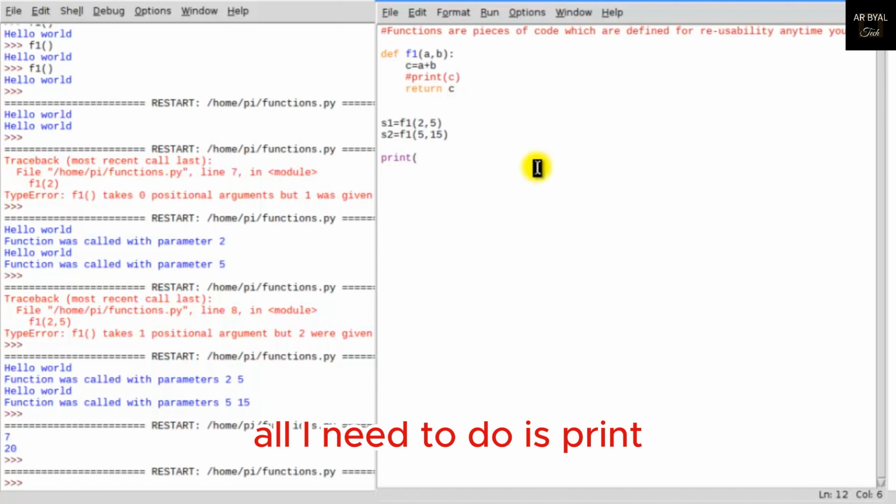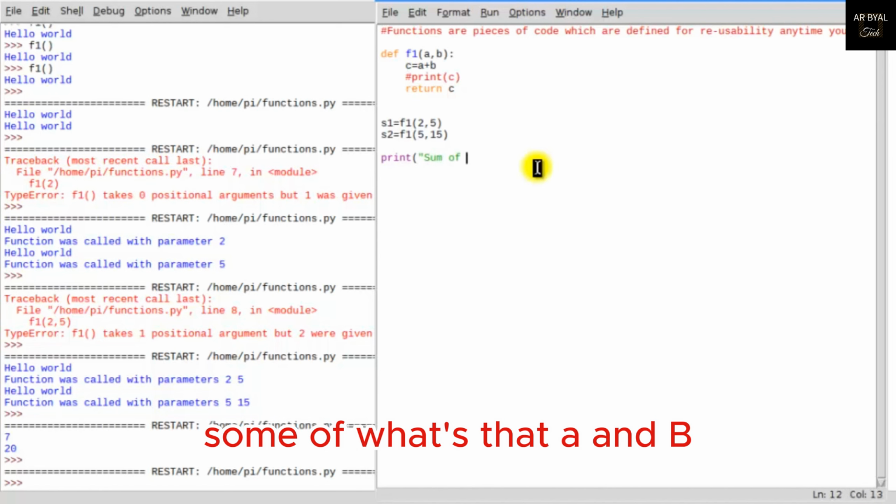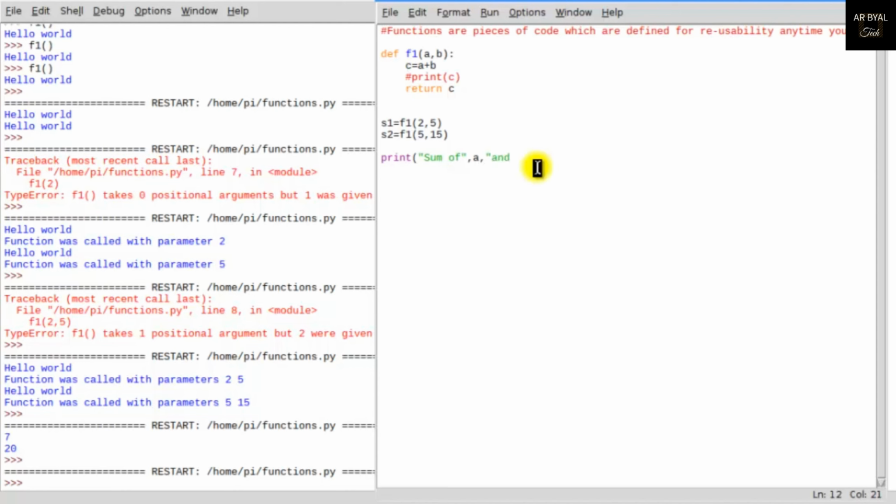All I need to do is print sum of A and B is S1.